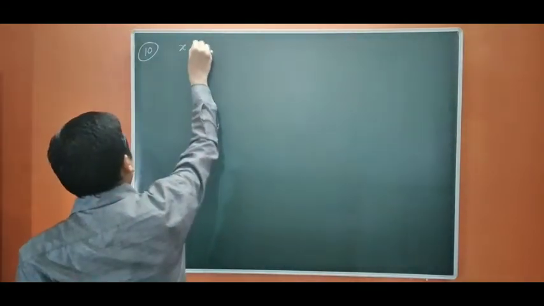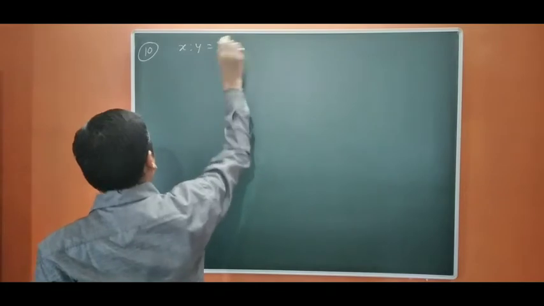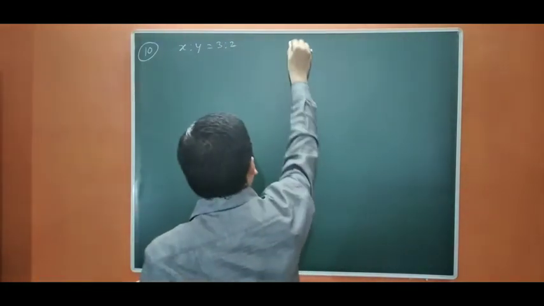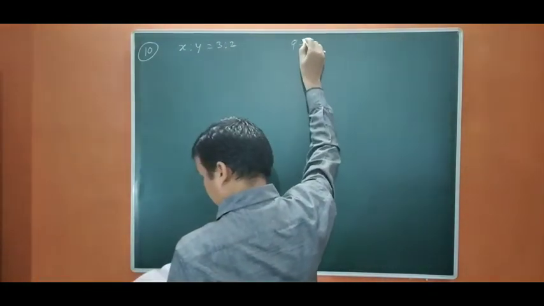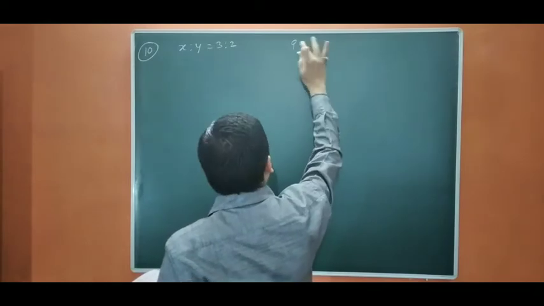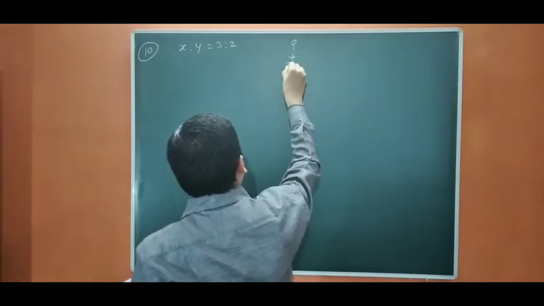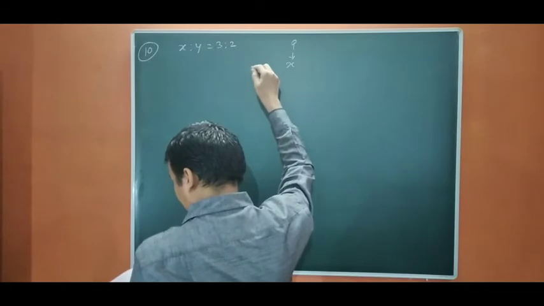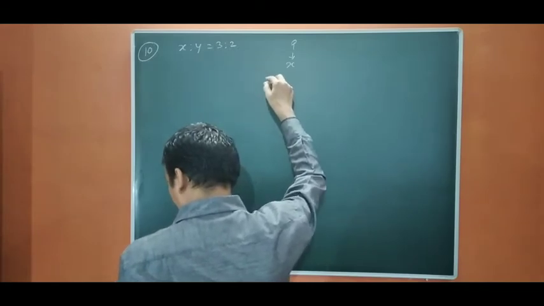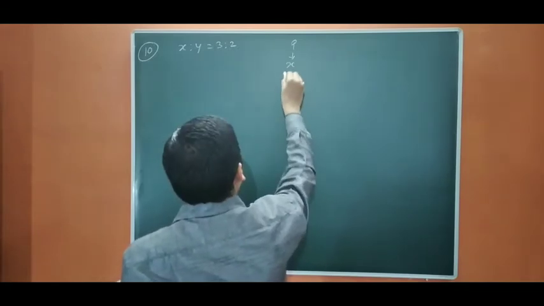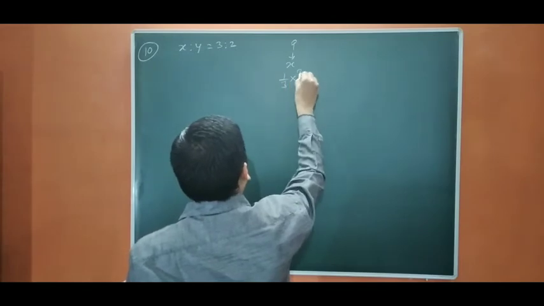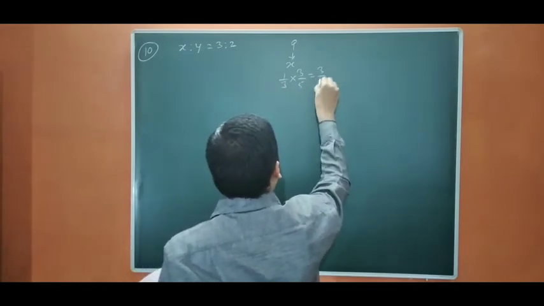X, Y. P is admitted for, actually P is given by X. P is given by X, that is 1/3 of his share. So 1/3 of his share, that will be 3/15.